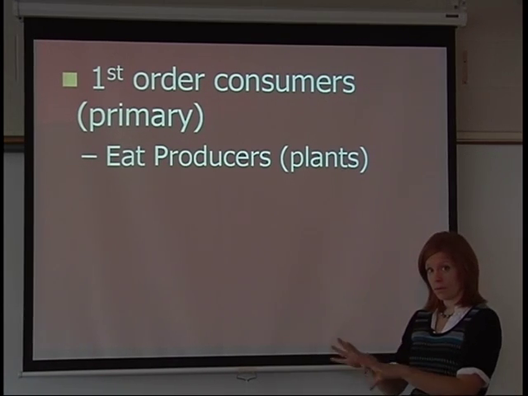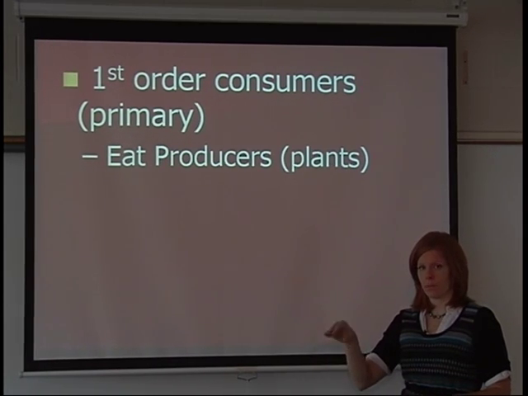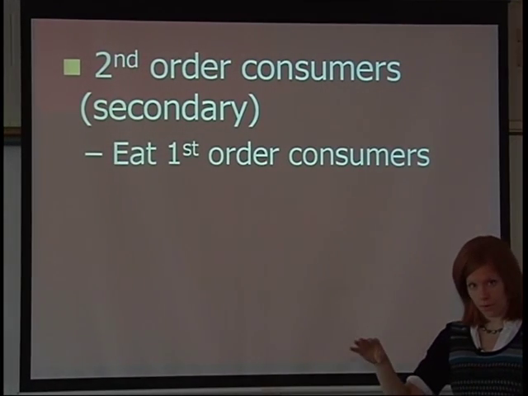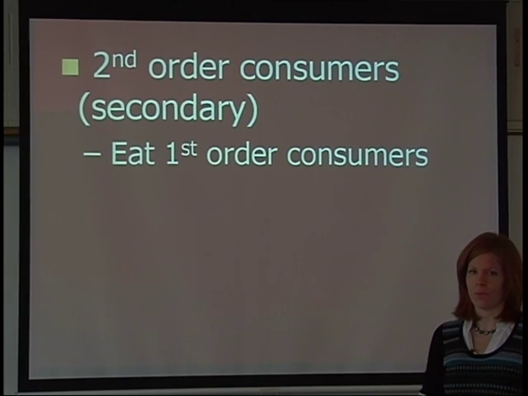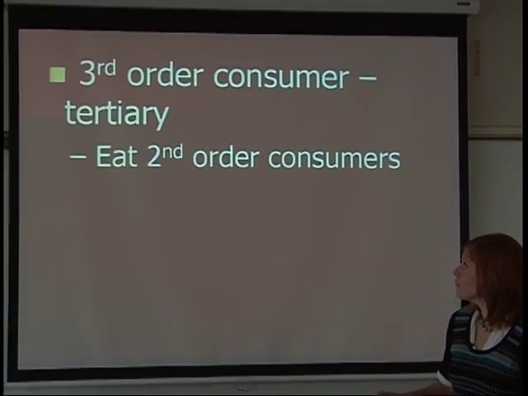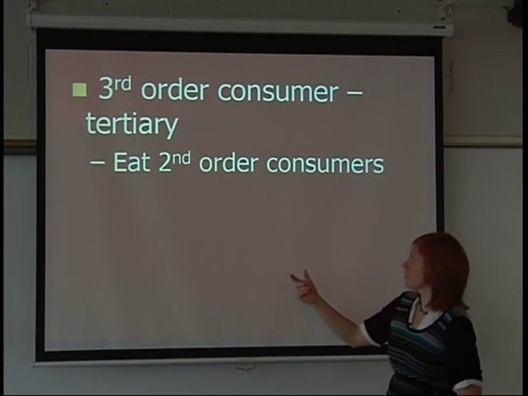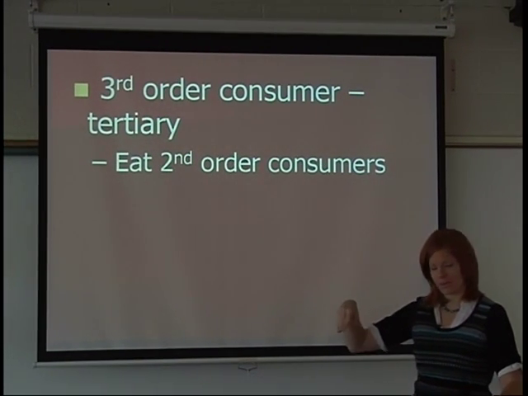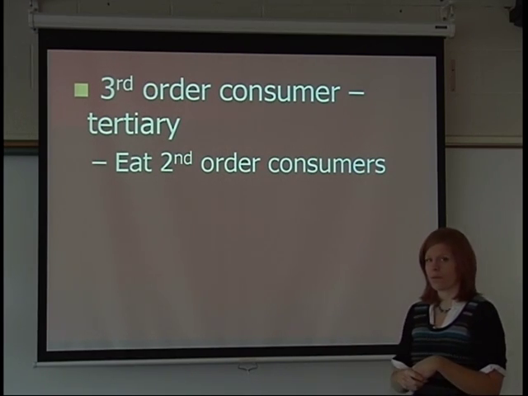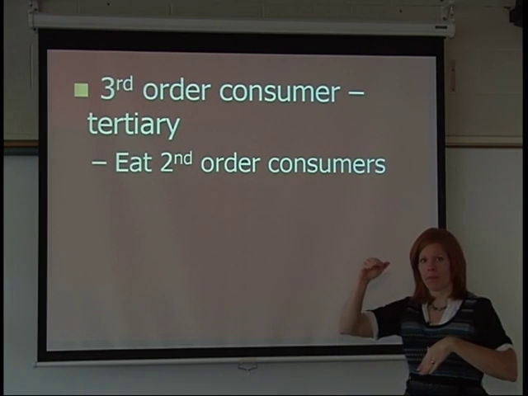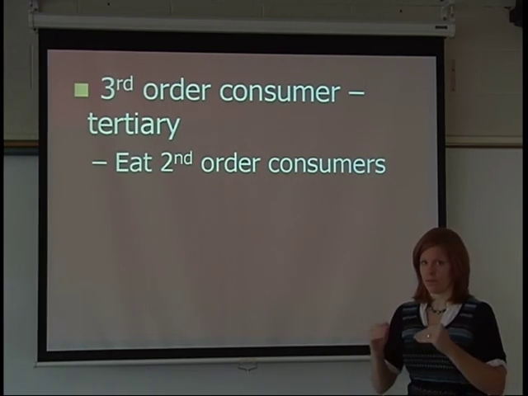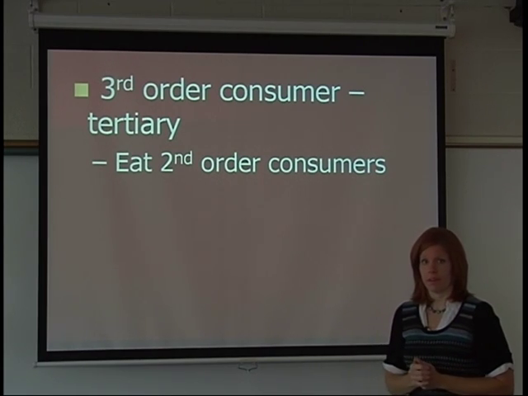So we're going to go like a progression and a level here. So plants are your producers. Then you have first level consumers that are eating the plants. Second order consumers are eating the first order consumers. So as we go up through that food web we're building on our consumers. Third order consumers, also called tertiary, they eat the second order consumers. And really we don't get past this level. There may be some fourth order, but you can't keep going up and up because eventually you'll run out of energy. There's only so much energy that can flow through that food web, and eventually it runs out.